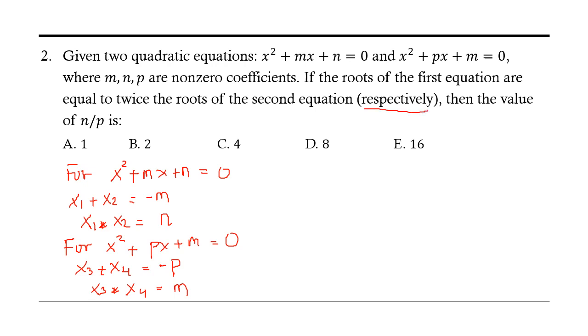So x1 is 2x3, or you can imagine it like that, and x2 is 2x4. So x1 plus x2 is 2 times x3 plus x4.